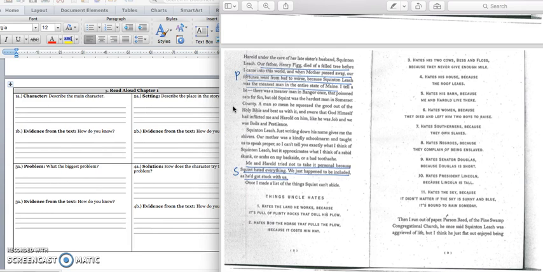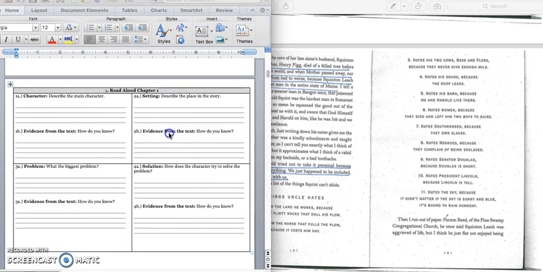Okay, we'll stop right there because we have information about our setting. We know that the story takes place during the Civil War, but we also know that Homer and Harold live in the state of Maine. So in box 2A, we would write, Homer lives in Maine with his uncle Squinton Leach and his brother Harold during the time of the Civil War. Press pause to write down your answer and play when you're ready for the quote.